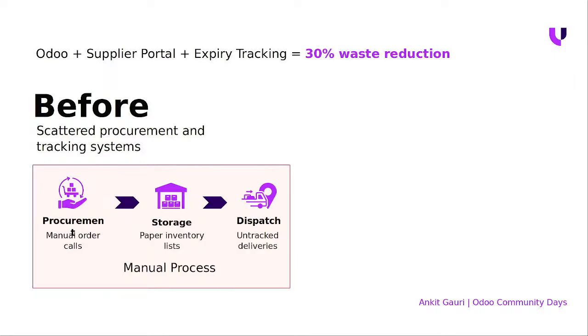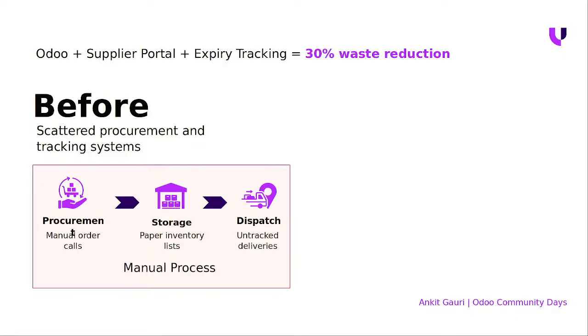And second is the storage. As I mentioned, every manufacturer has a storage problem, because if they get so much raw material which cannot be used for production, then it's also a wastage of money. And then dispatch. They cannot track the deliveries of the raw material, nor the deliveries of the finished goods to the different cafes or restaurants, because there are a lot of deliveries going on in different sizes and materials.